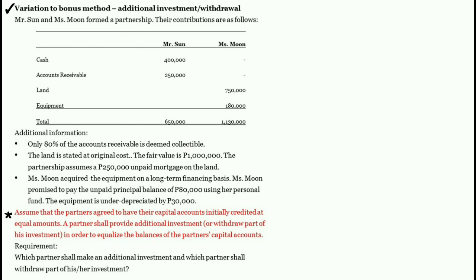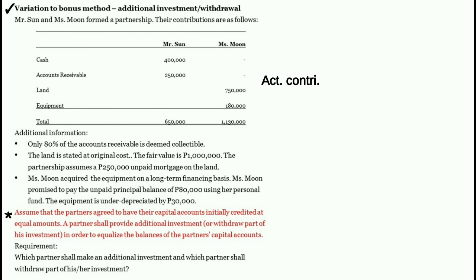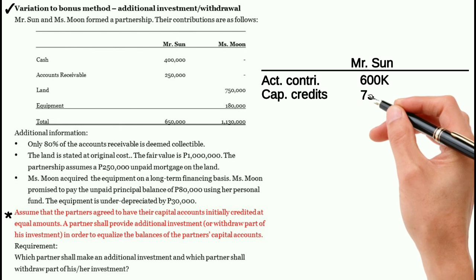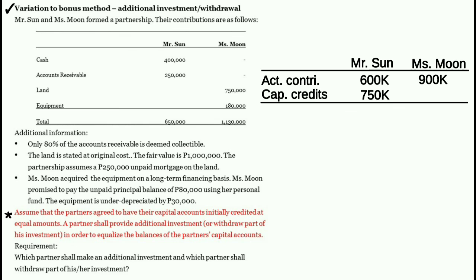In order to answer the requirement, kailangan nating i-compare yung actual contributions ng partners sa kanilang capital credits. Ang actual contribution ni Mr. Sun ay 600,000 pesos at ang kanyang capital credit ay 750,000 pesos. Si Miss Moon naman, ang kanyang actual contribution ay 900,000 pesos at ang kanyang capital credit ay 750,000 pesos. Kung mas mataas ang actual contribution kaysa sa capital credit, there is a withdrawal.